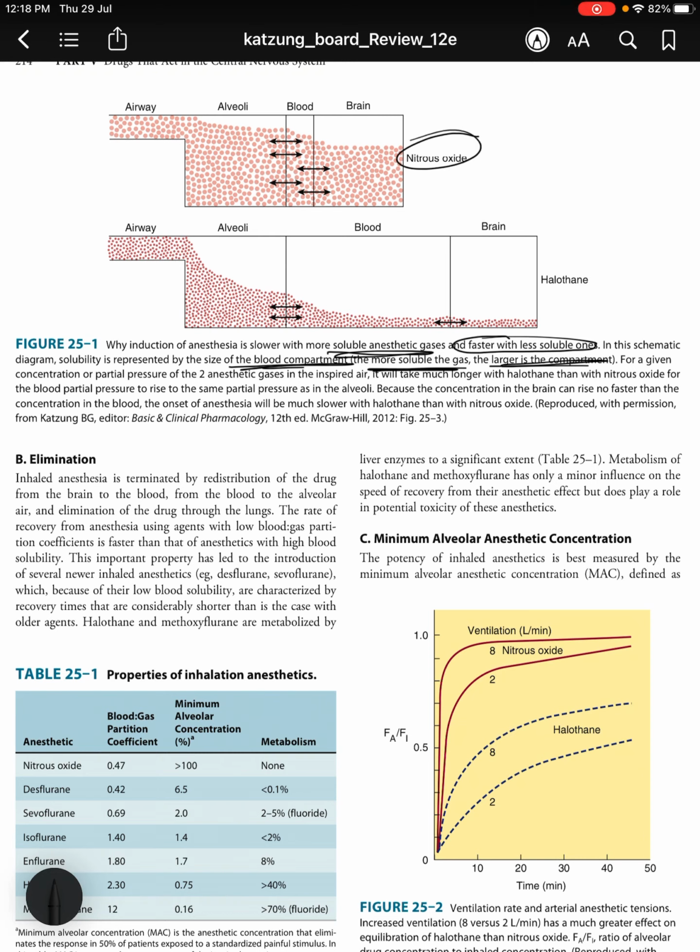So here you can see nitrous oxide and here you can see halothane. So it is relatively fast for the blood partial pressure to reach that of the drug in the alveoli when nitrous oxide is inhaled, but it is relatively slow for halothane, which is more soluble, to reach the partial pressure of that in the alveoli. Because the concentration in the brain can rise no faster than the concentration in the blood, the onset of anesthesia will be much slower with halothane than with nitrous oxide.